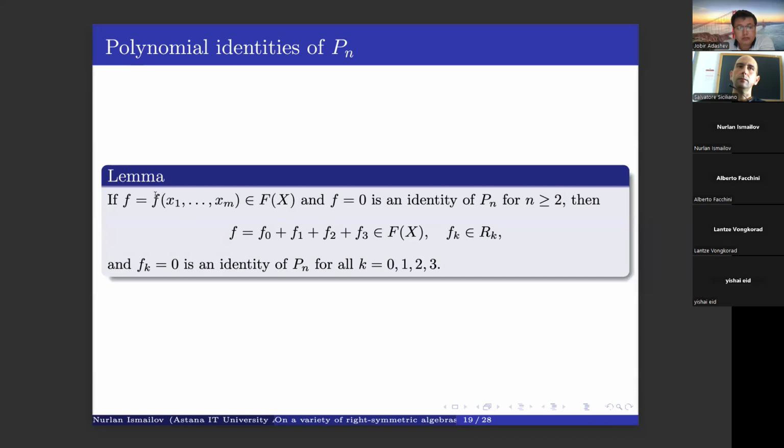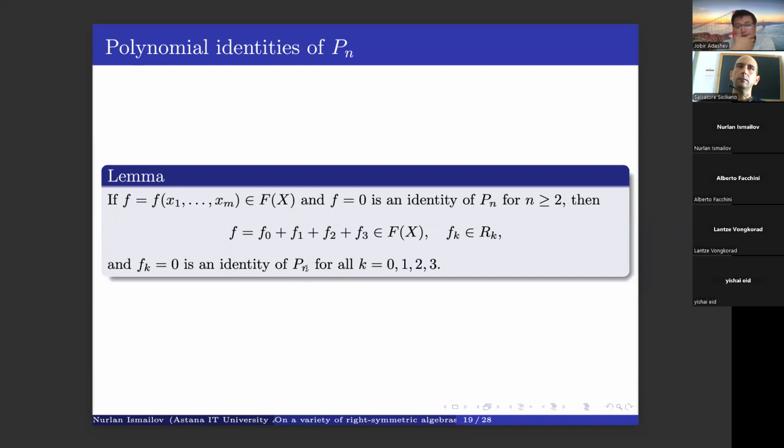If we have some polynomial f from our free algebra, and it is an identity of our finite dimensional algebra P_n when n is greater than or equal to 2, then f can be written as a sum of polynomials f_0, f_1, f_2, and f_3, where f_k is taken from this space, and moreover each f_k will be an identity of our finite dimensional algebra.